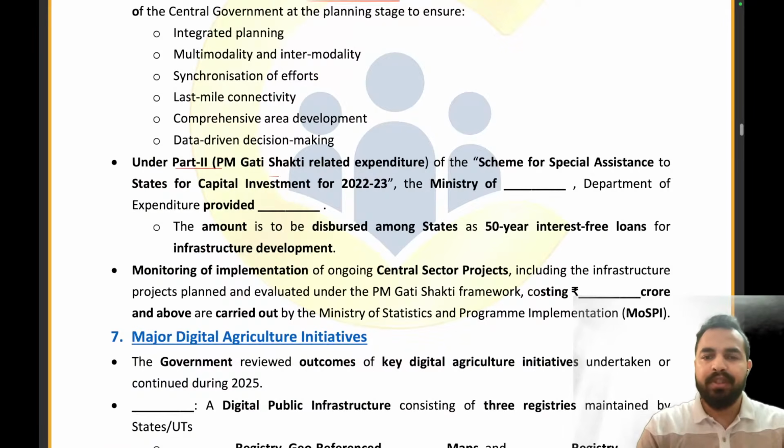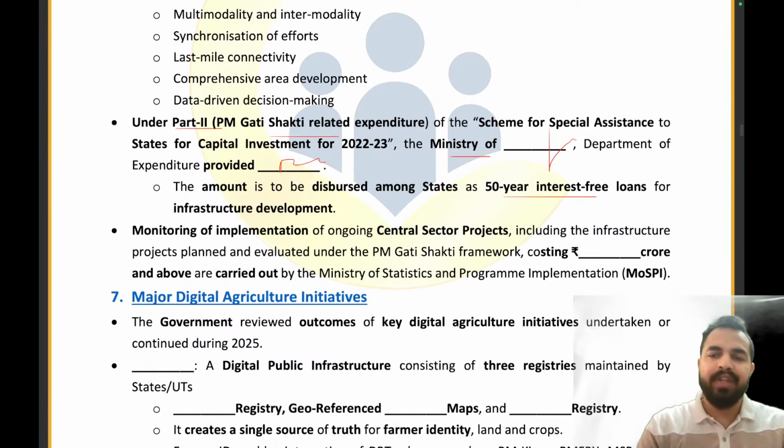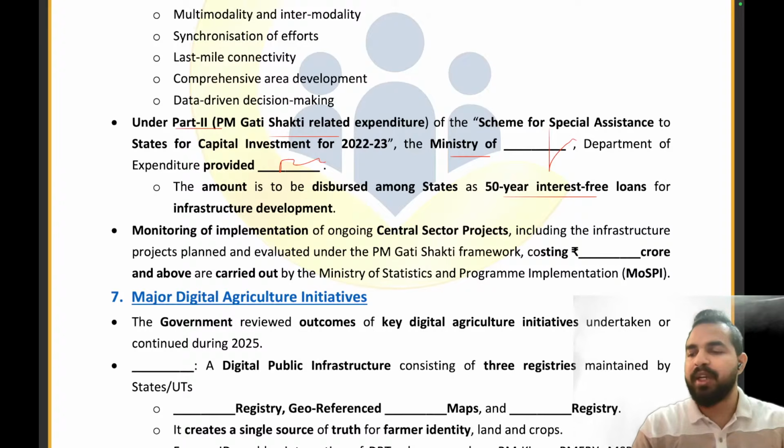Under the part 2 of the PM Gati Shakti, which ministry has basically given a funding to the Department of Expenditure? Ministry of Finance. And what is the amount? Rupees 5,000 crore. Right? This will be a 50-year interest-free loan. And now please tell me in the chat box what is the minimum cost of a project to be monitored under this particular part. What is the right answer? The right answer here will be rupees 150 crores. Absolutely right.